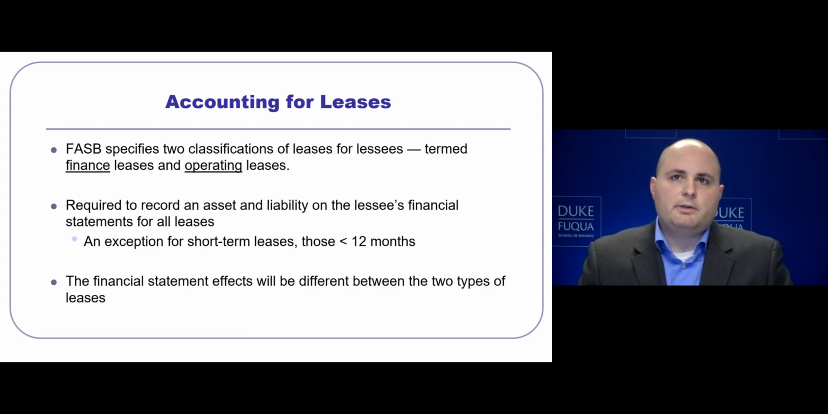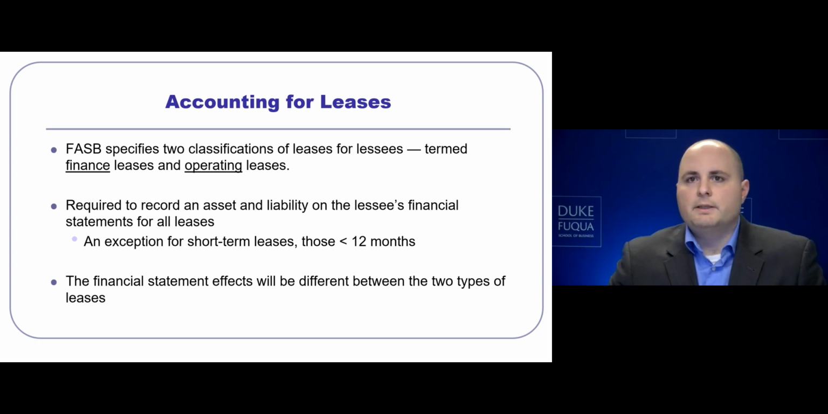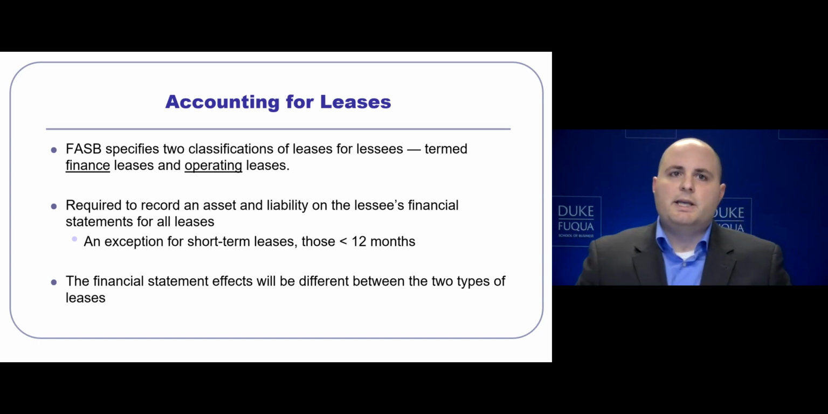When we're thinking about the accounting for leases, we are going to take the lessee's perspective. We will not be discussing the lessor's perspective in this vignette or in class. From the lessee's perspective, the FASB has specified two different types of classifications. One are finance leases, the other are operating leases. For both finance and operating leases, a firm is required to record an asset and a liability on the financial statements. There's an exception to this, and that exception is for leases that have a life less than 12 months.